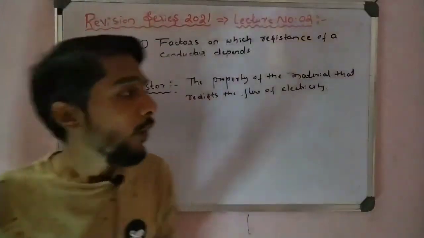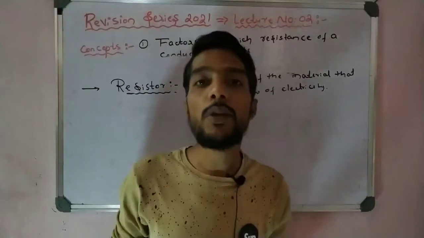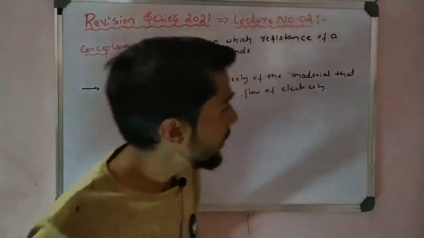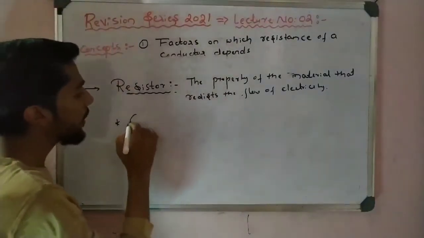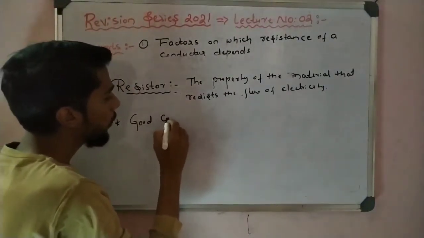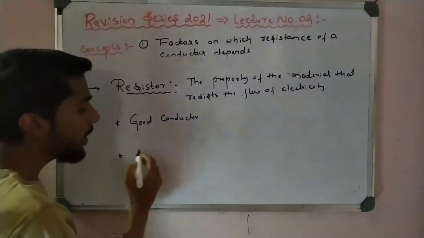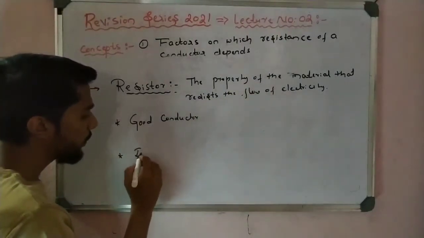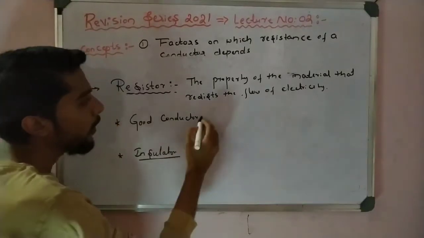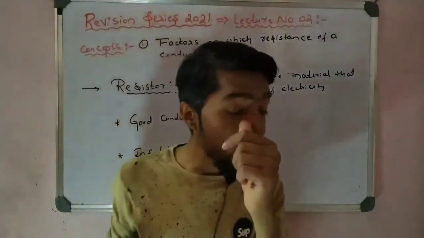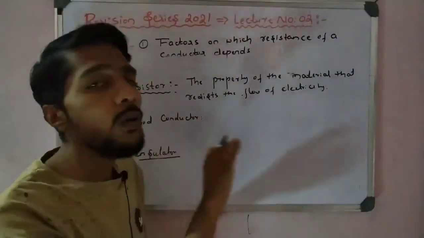Whenever we take resistor, at the same time we talk about electricity. We come across two very important terms. One is good conductor, and the other is bad conductor, also called an insulator. The materials having low resistance are called good conductors. So what is a good conductor?